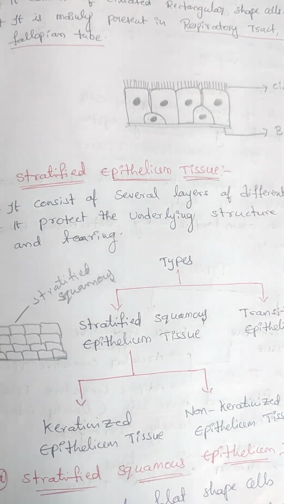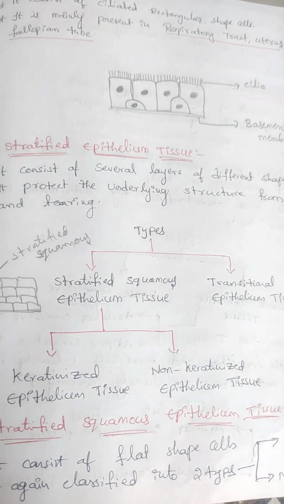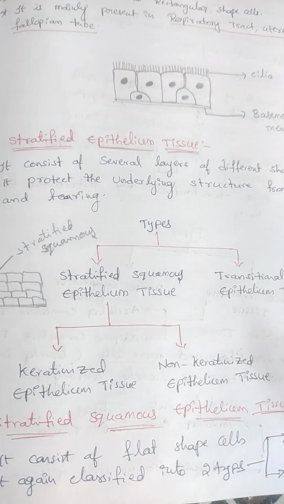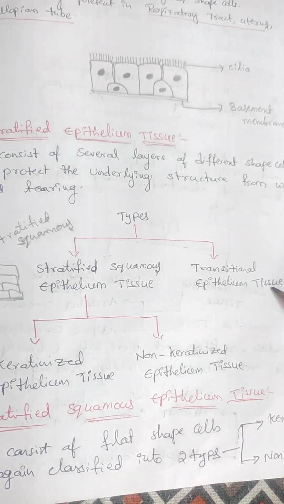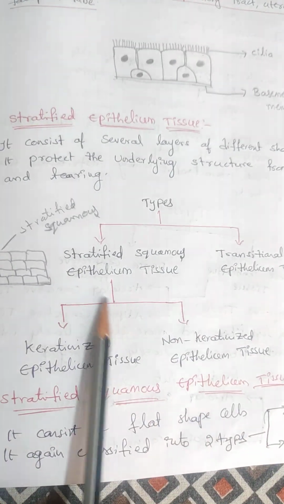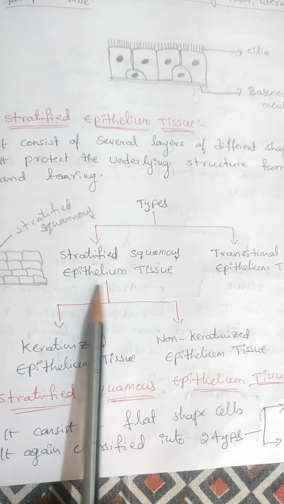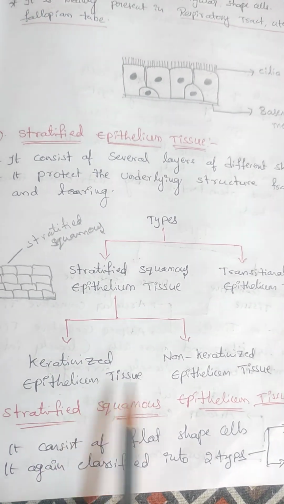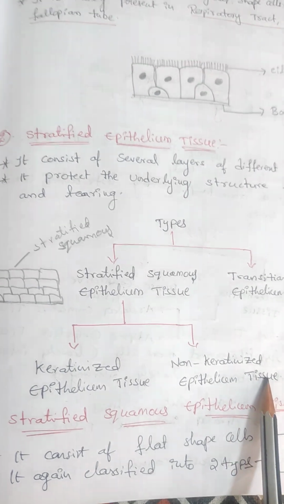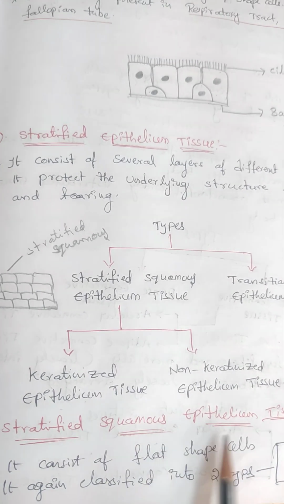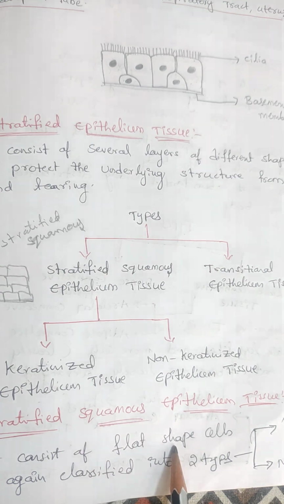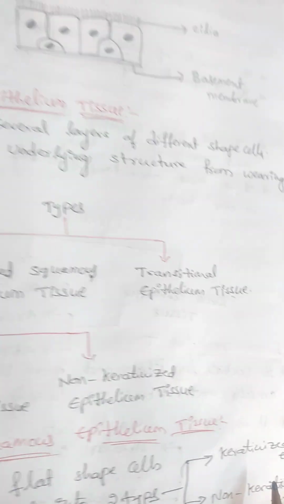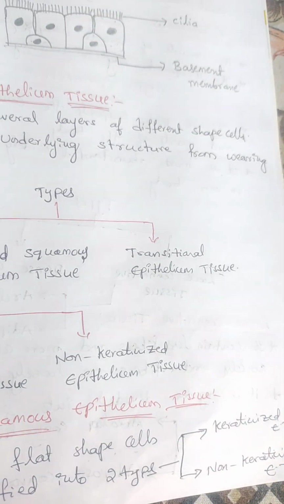Coming to the types of stratified epithelial tissue, it is divided into two main types: stratified squamous epithelial tissue and transitional epithelial tissue. Stratified squamous epithelial tissue consists of flat shaped cells, and it is also classified into two main types: keratinized and non-keratinized epithelial tissue.